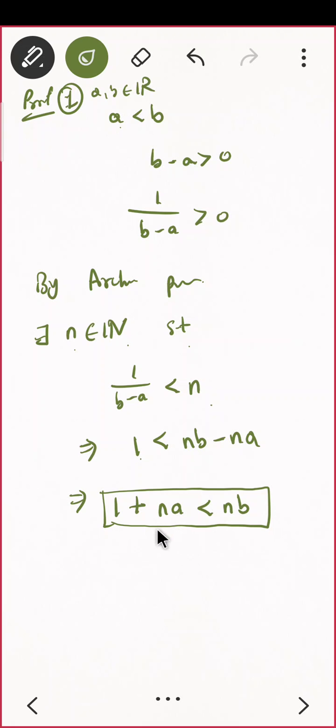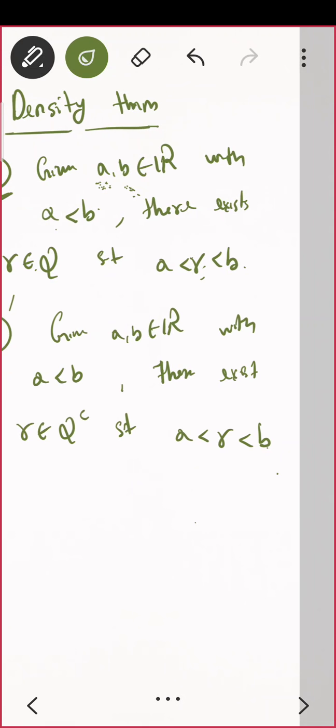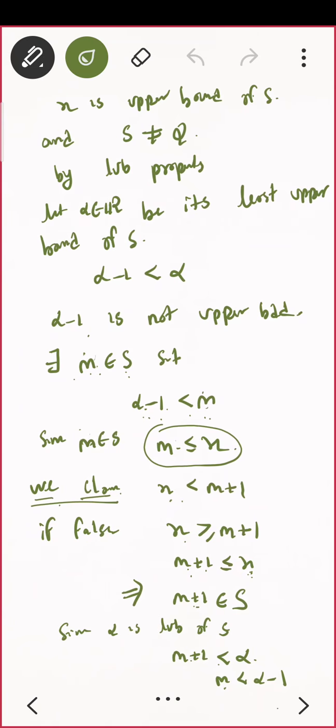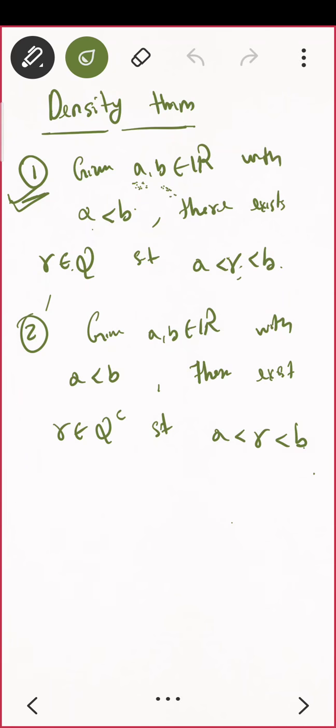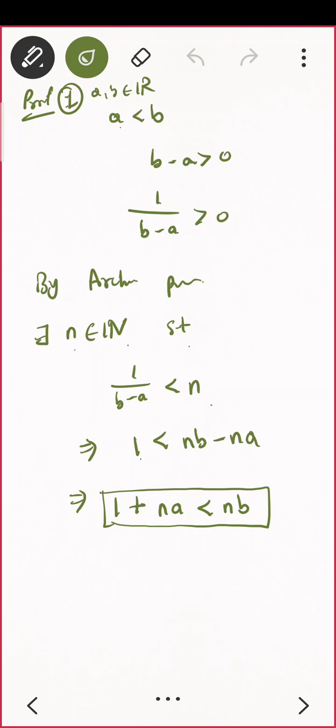So let us go back to our previous theorem. What was this theorem? If you are having a real number, then there exists a unique m such that this condition is satisfied. Can I use the same theorem here, since 1 plus na is a real number?